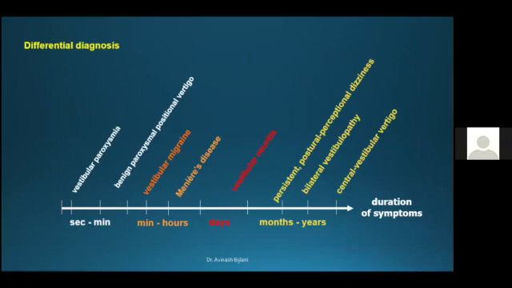Well, a differential diagnosis can be made even on the basis of the duration of the symptoms. Now, when you come to recurrent attacks of vertigo, episodic vertigo, and if the patient complains of the episodes occurring for just a few seconds or at the most a few minutes, the first thing that comes to mind is benign paroxysmal positional vertigo. And a less common diagnosis that comes to mind is vestibular paroxysmia.